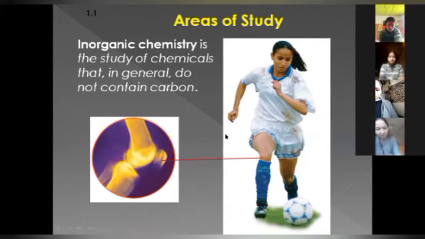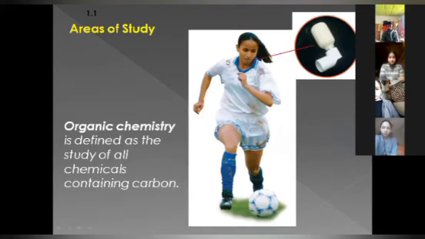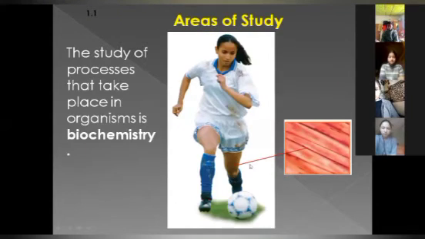So you just focus. It is not necessary that every biochemical activity will occur because of carbon. There are so many other elements other than carbon. At that time, it is inorganic chemistry. If we talk about biochemistry, biochemistry is the processes that take place in organisms, basically in tissues, in cells, in our body organs. In this picture, earlier in organic it was in the mouth, that means energy. Then here in bone, then here in tissue, muscles, you can see, that is biochemistry.